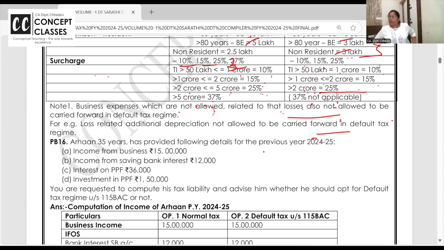So now we are going for computing total income questions with emphasis on both regime comparison. Does anyone have any doubt? Ready to go?